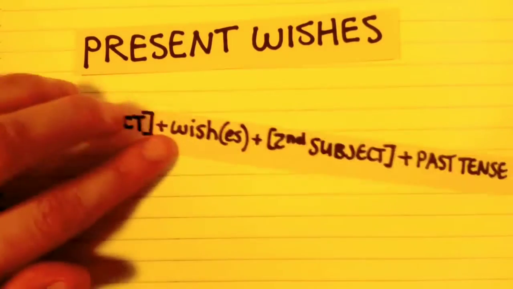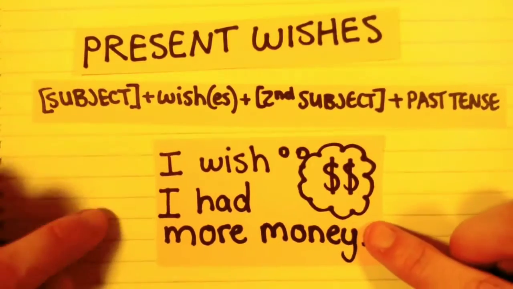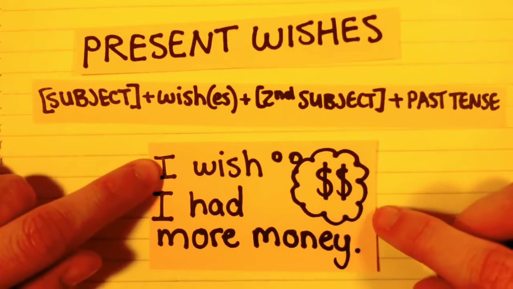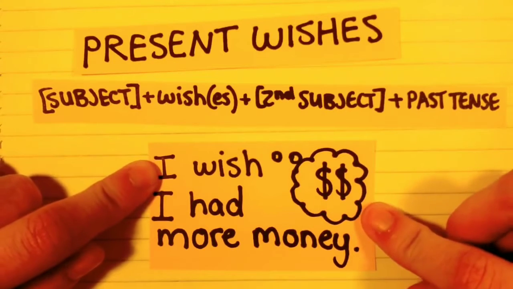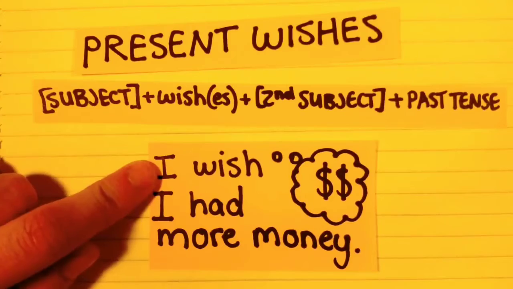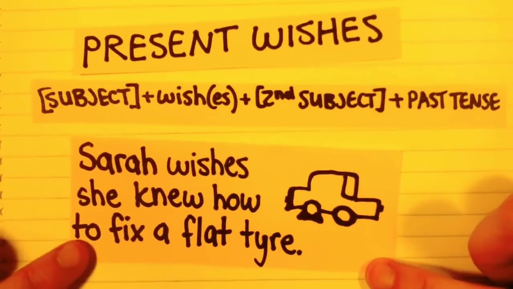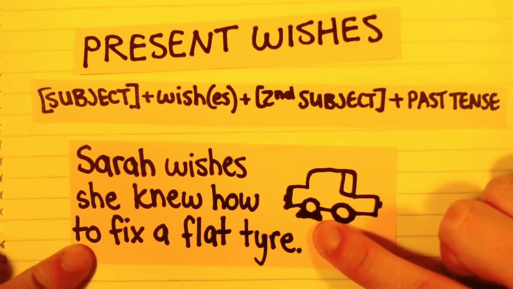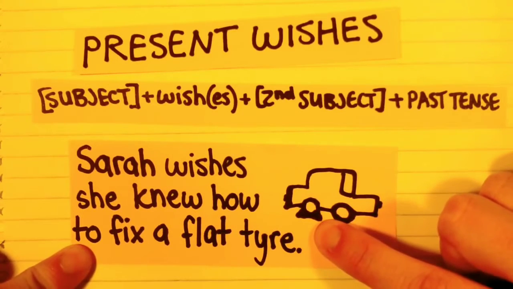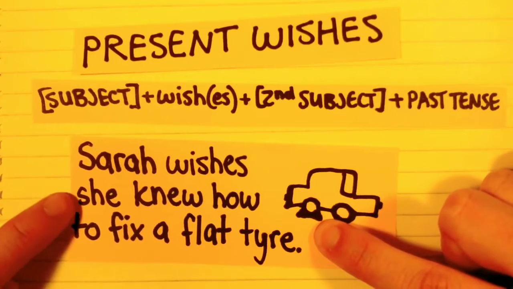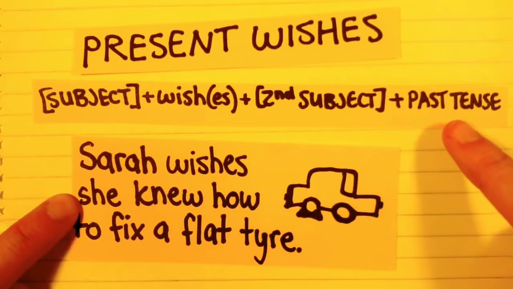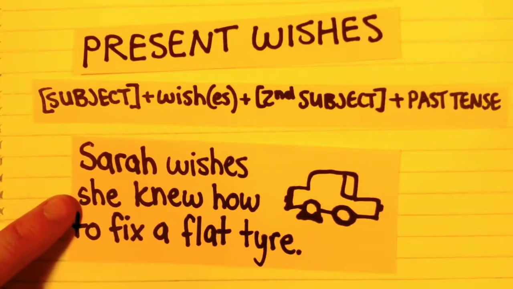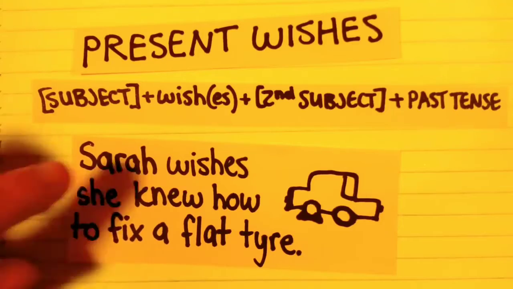So for example, we can say, I wish I had more money. Had is past tense. This person wants to have more money right now, so they say, I wish I had more money. Or, Sarah wishes she knew how to fix a flat tire. Sarah's tire is flat. She does not know how to fix a flat tire. She wishes she knew how to fix a flat tire. So knew is in the past tense. And she wishes she knew that right now.